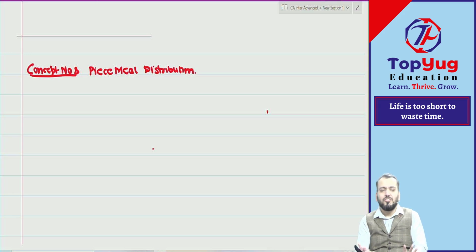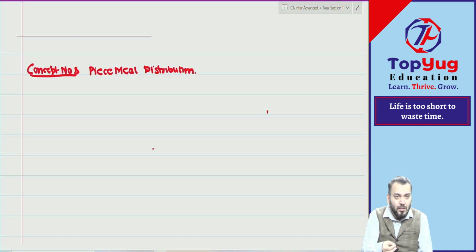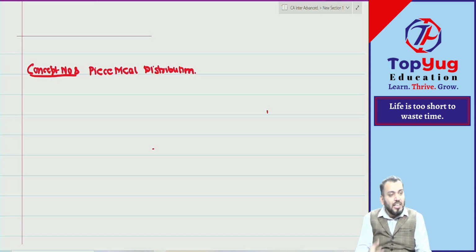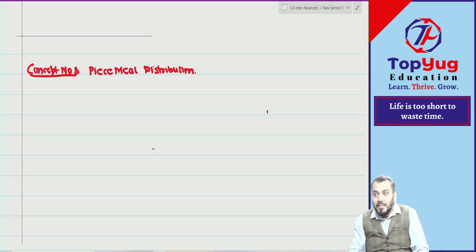But just try to understand, the point is that once liquidation happens or the partnership firm is dissolved, all assets will not be sold immediately. It will take some time. So suppose we have 5 assets. The first asset is sold. Whatever amount is realized will be used for the payment. Means can I say payment will be done as and when cash is available. It may take some time.